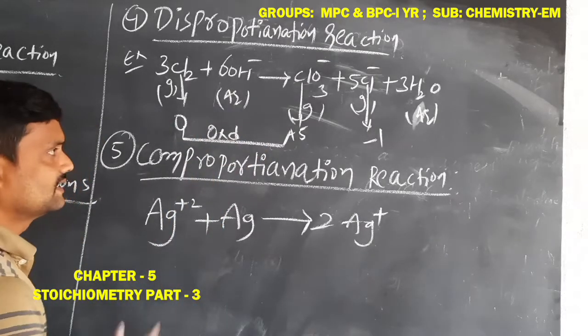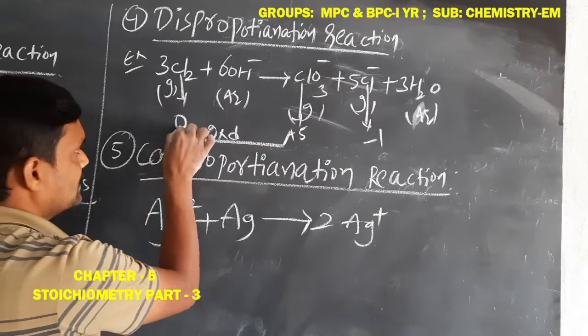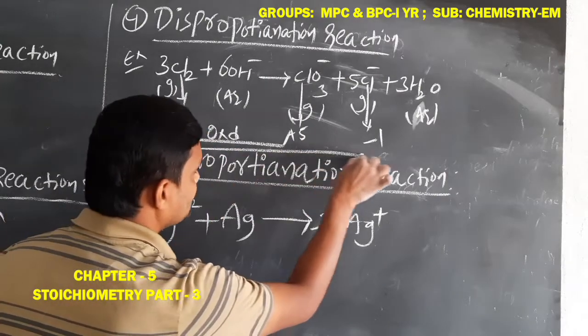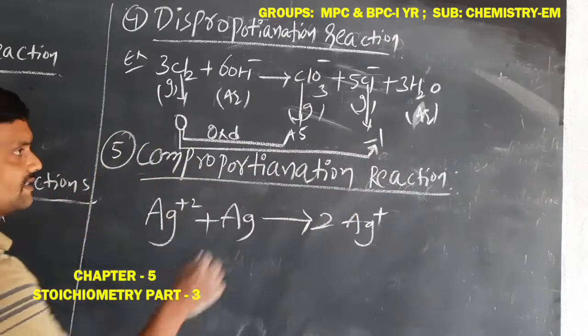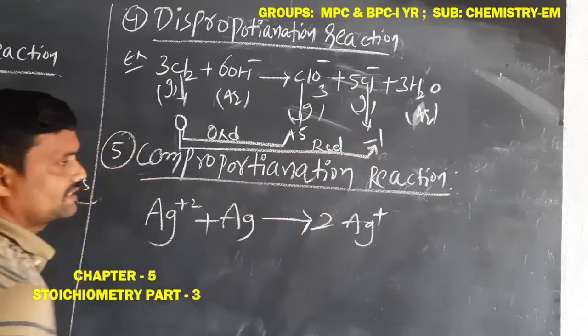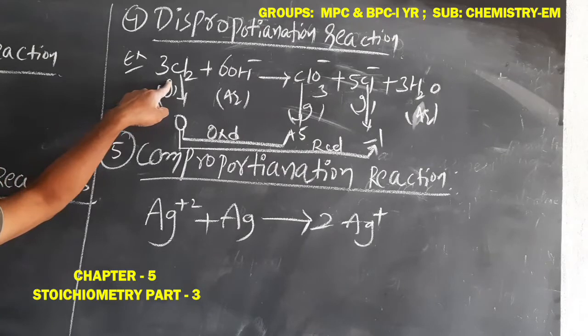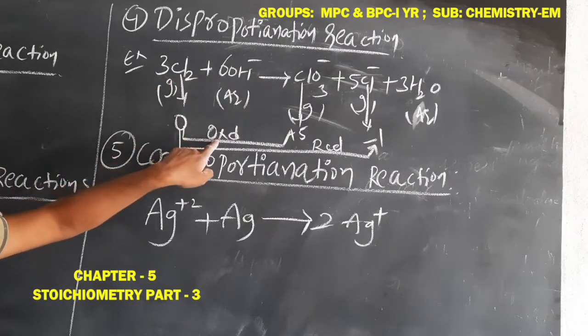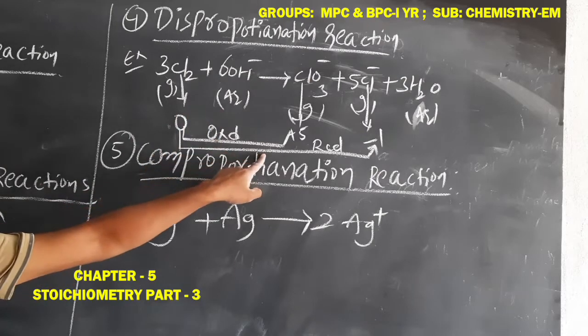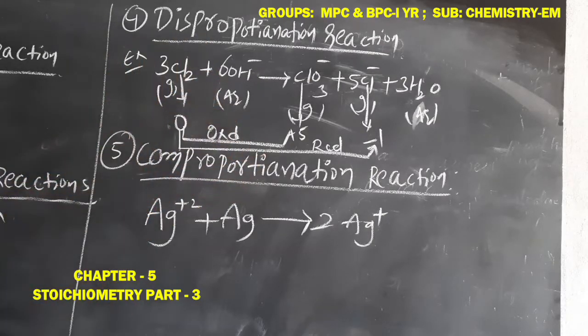Okay students, let us see carefully. Chlorine going from 0 to -1 means the oxidation number decreases, so this is the reduction. Only one element, chlorine, is involved in both oxidation and reduction, so this type of reaction is called a disproportionation reaction.